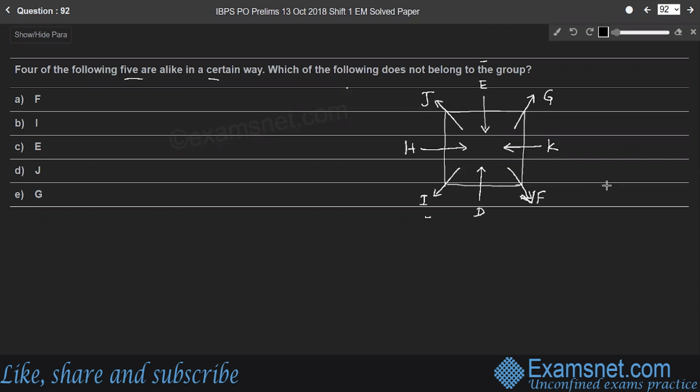E is facing inside, right? Facing the center. Whereas J and G, both are facing outside, sitting at the corner, right? Except E, all are facing outside, sitting at the corner, right? Whereas E is sitting in the middle and facing inside. Therefore, odd one is E. That means who doesn't belong to the group. Therefore, option C is the right answer.